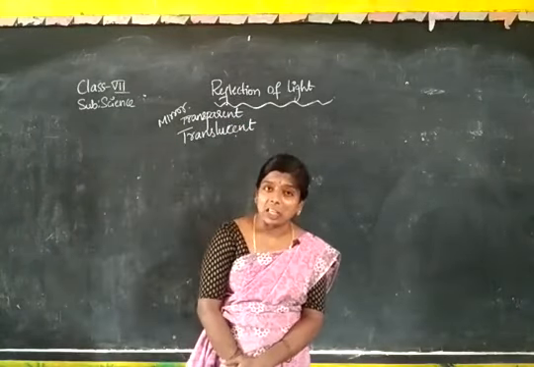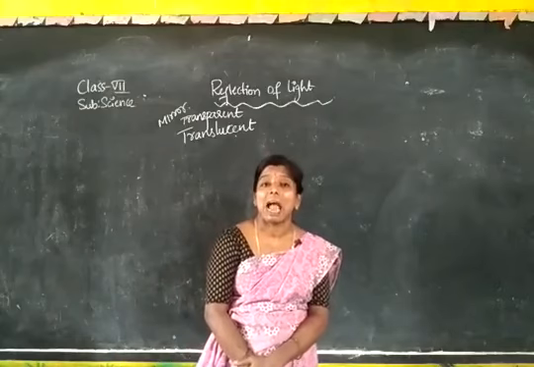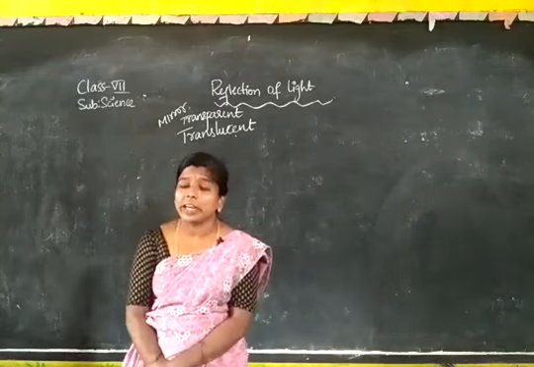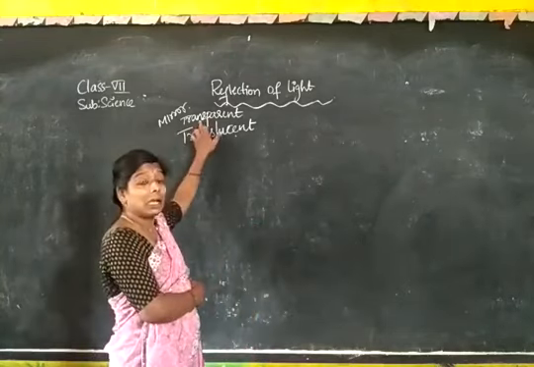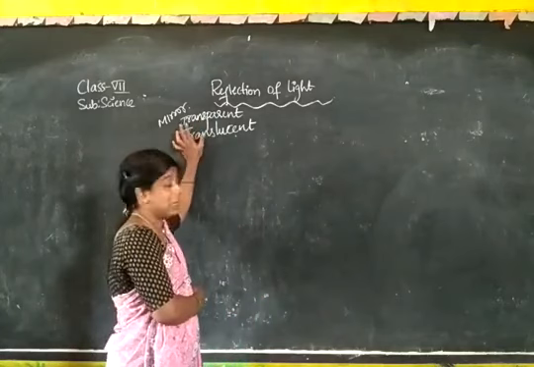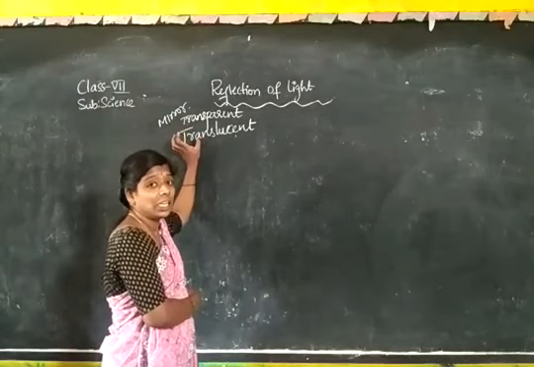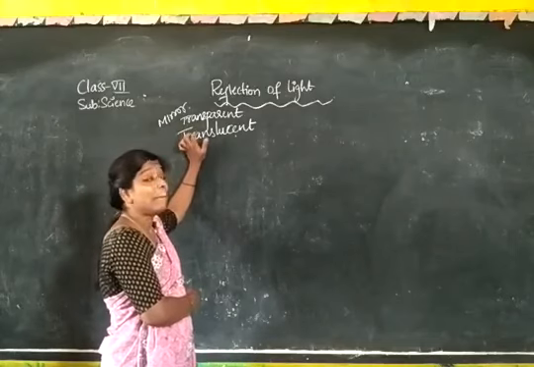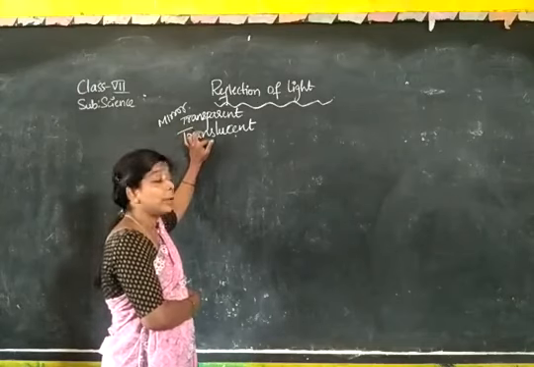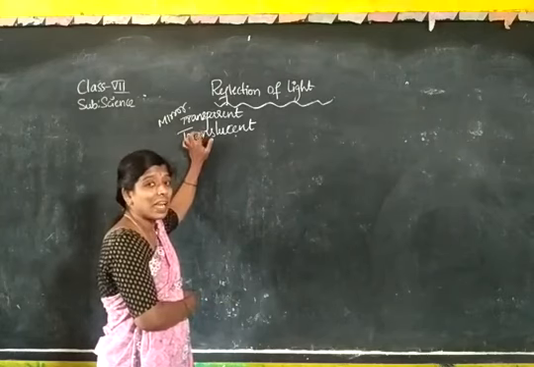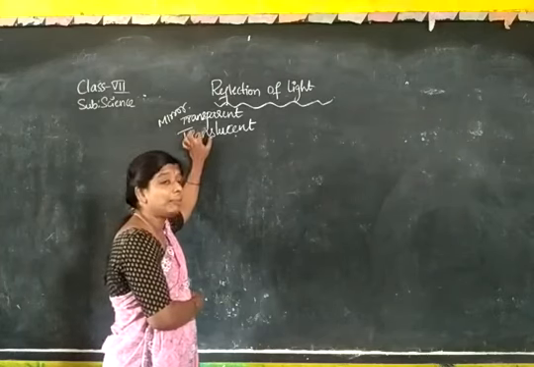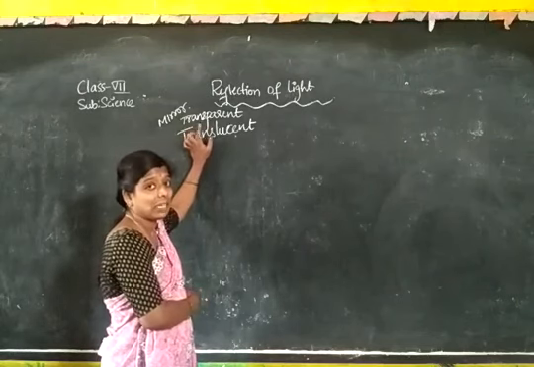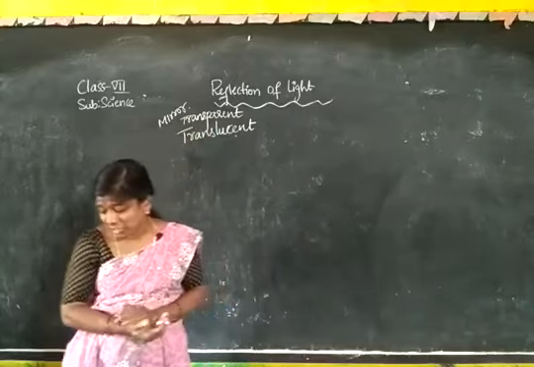In transparent, light passes completely; in translucent, light passes partially. For example, you take oil paper, focus a light on the oil paper and observe that image. So here we discussed all this.